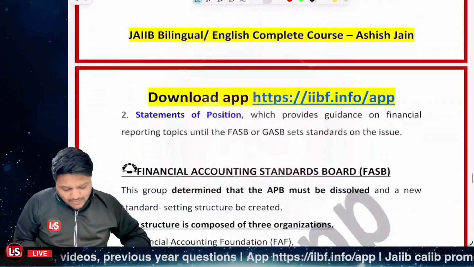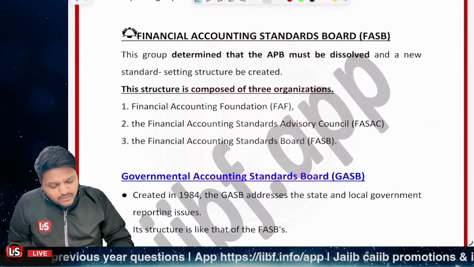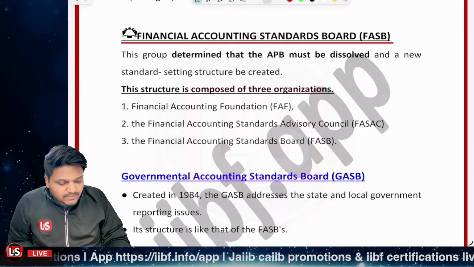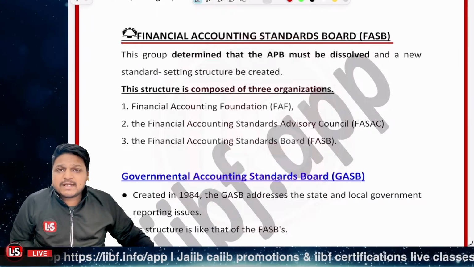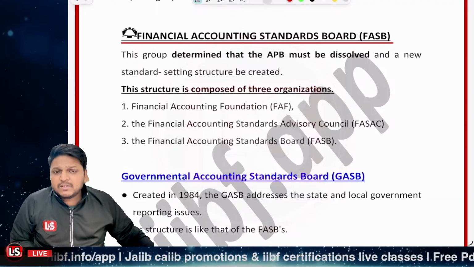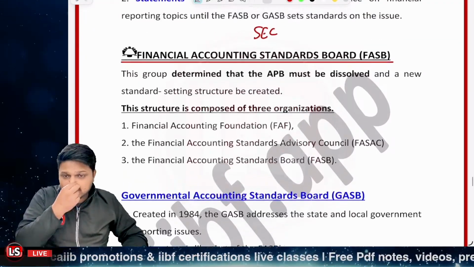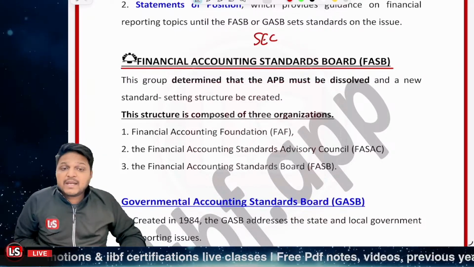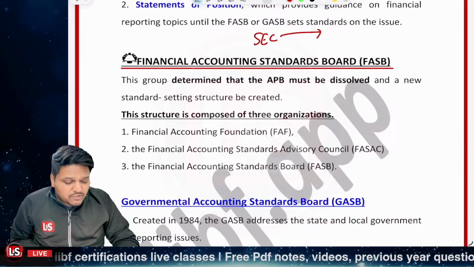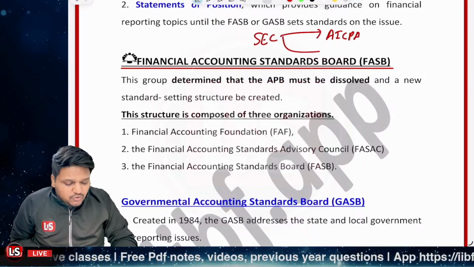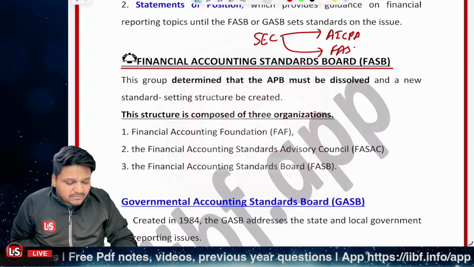Further, it's related to FASB. FASB is the Financial Accounting Standards Board. So the simple process is this. First of all, it's related to the SEC, which individually does not set up anything. You need to take care of that, right? And the SEC encouraged the establishment of the AICPA and also the FASB, right?